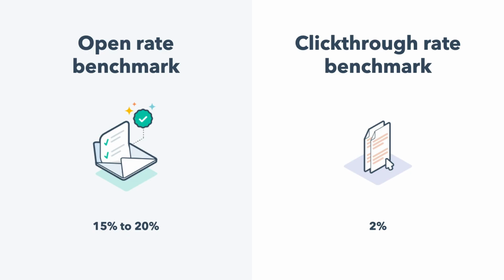To get started, here are a few benchmarks. An open rate of between 15 to 20% is pretty strong across industries. And a click-through rate of about 2% is a great goal to shoot for. But again, these numbers will vary. It is best to test your own email performance and then optimize.